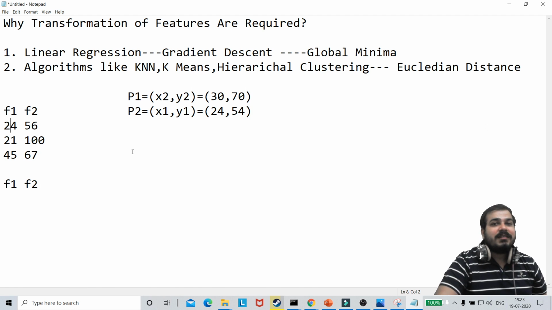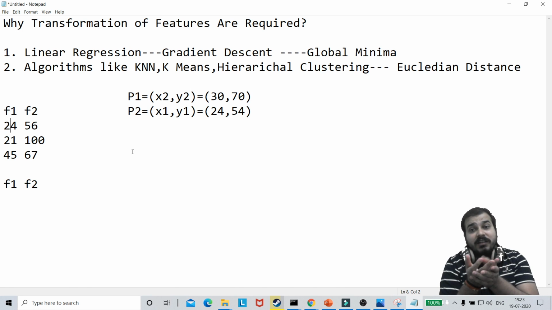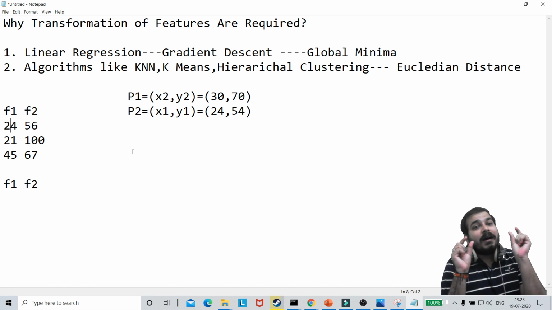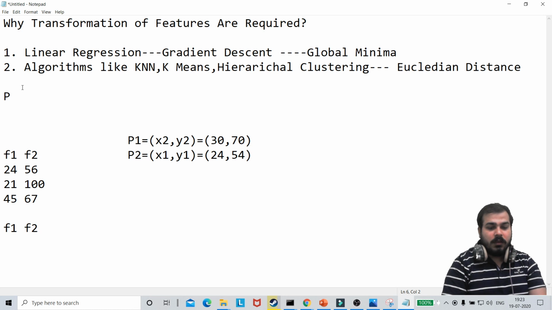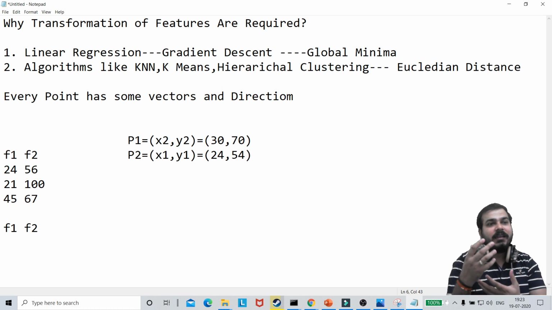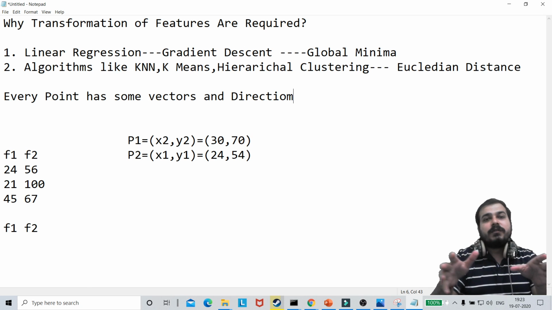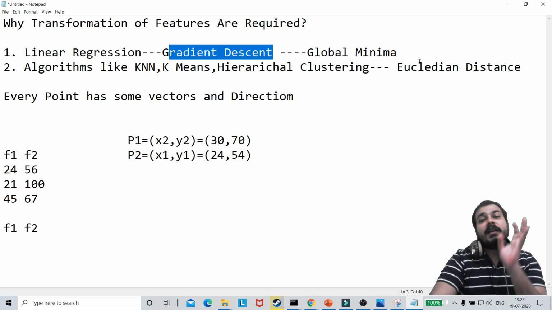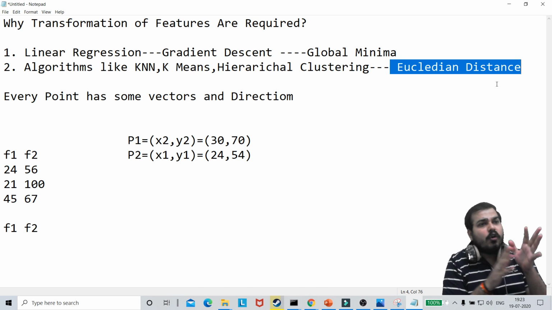The main reason why you have to do the transformation of the features is that, always remember one thing guys, every point over here has some vectors and direction. If there is a huge difference in these vectors, then the calculation, the finding of the gradient descent or the finding of the Euclidean distance, may take more time. So we should try to scale down these values. I hope everybody understood this.